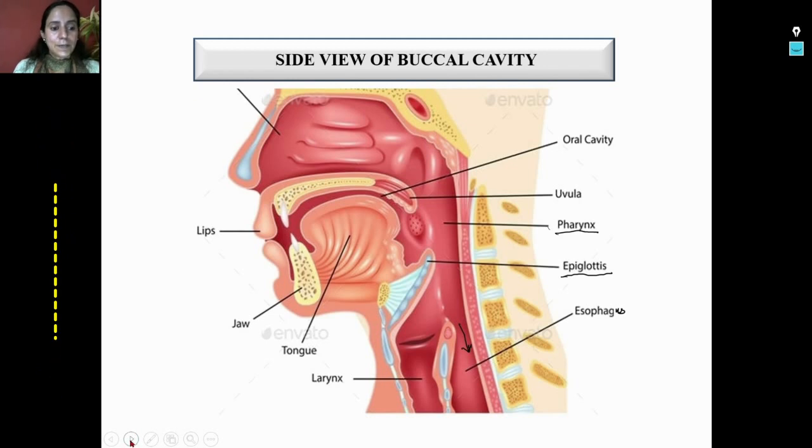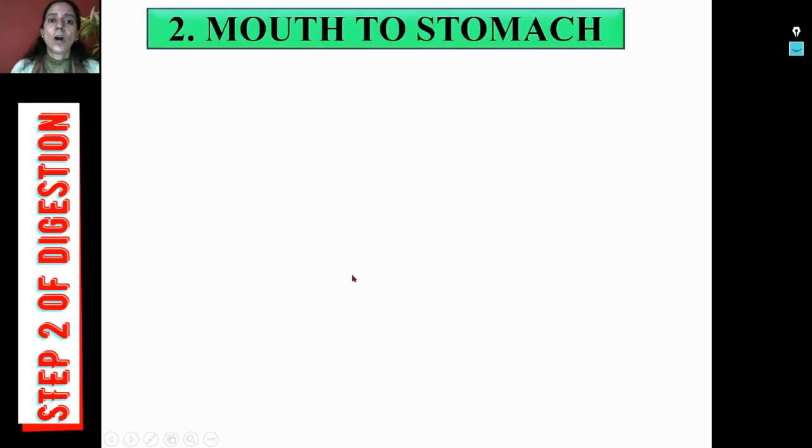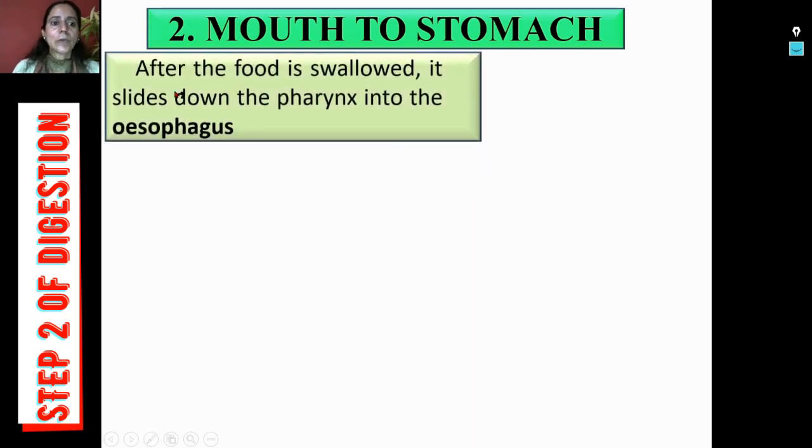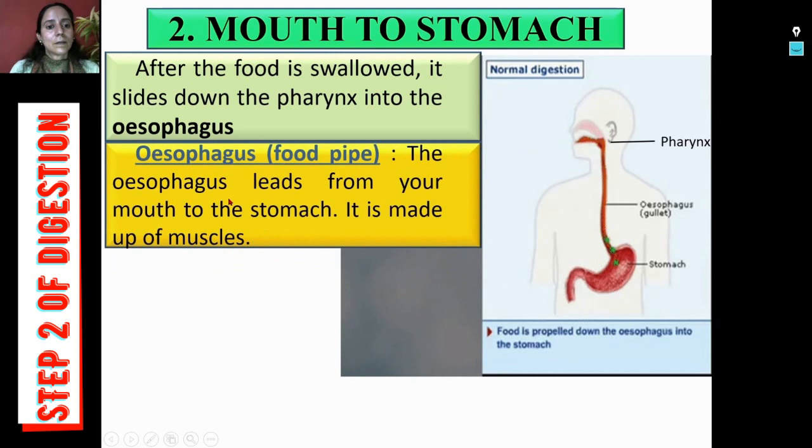So after this, next is movement of that food from mouth to stomach. So I told you that food is swallowed and it slides down the pharynx, that common passage, which is called pharynx, and epiglottis closes the windpipe and the food comes to the food pipe, and the name of that food pipe is esophagus. It's from our mouth to the stomach, and it is muscular in nature, made of muscles.